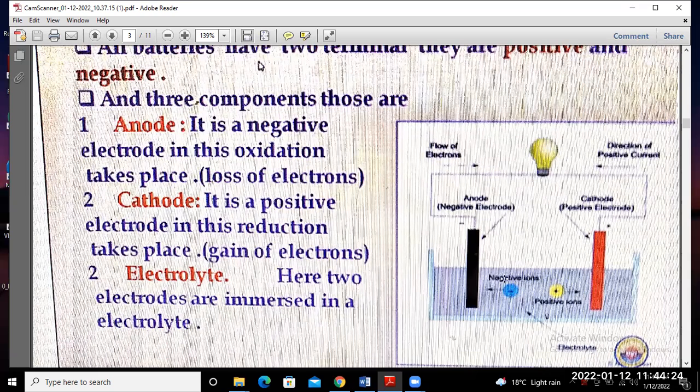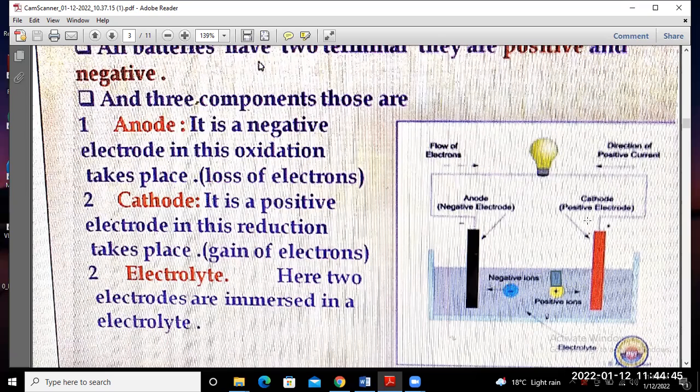You will find these two electrodes placed in the electrolyte here. This is the direction of flow of electrons from anode to cathode, and the flow of current is the reverse of the electrons.